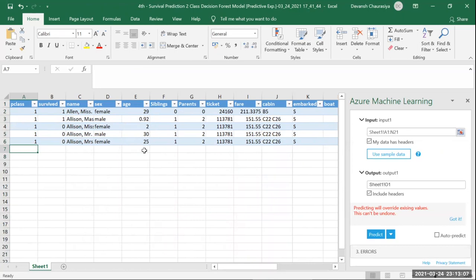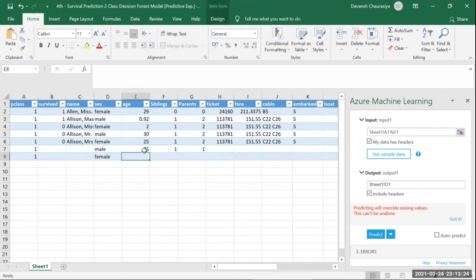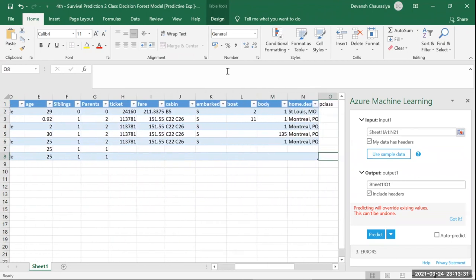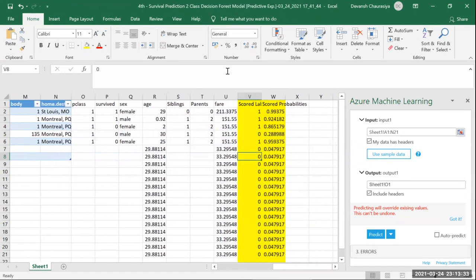Let us assume that there's a passenger in class 1 and it's male and age is 25, has 1 sibling, 1 parent. And another passenger is class 1 and it's female, age is 25, 1 sibling, 1 parent. And if you see, right now we don't have any. This is the usual data.